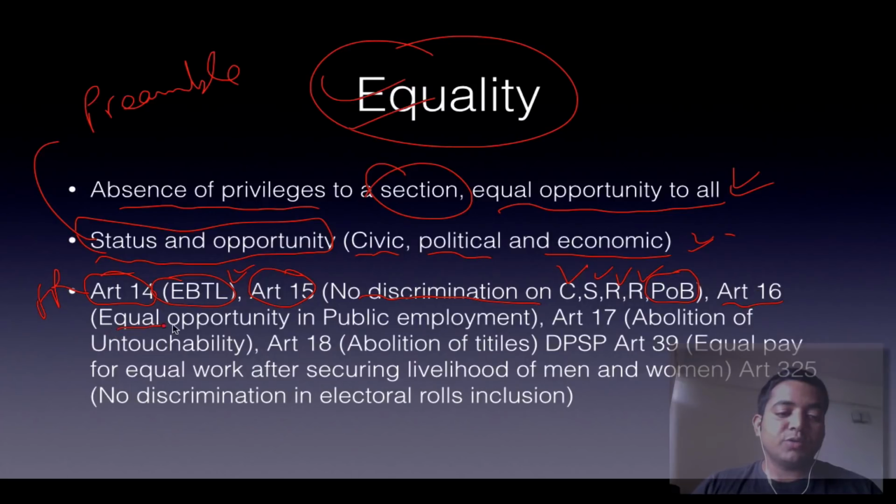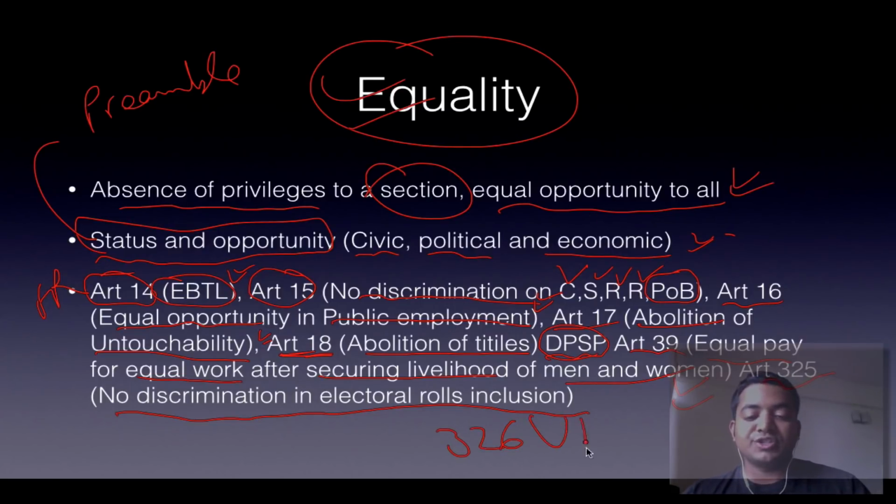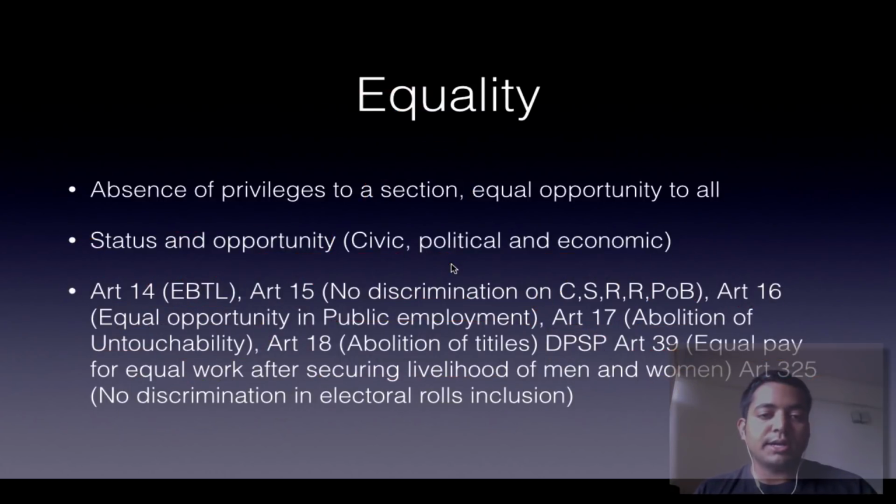Article 16, equal opportunity in public employment. Article 17, abolition of untouchability. And Article 18, abolition of titles. Then we have the directive principle of state policy, Article 39, saying equal pay for equal work after securing the livelihood of men and women. And finally Article 325, that is no discrimination in electoral rolls inclusion, and Article 326, that is universal adult franchise. So these are all the articles in the Constitution which enforce equality.